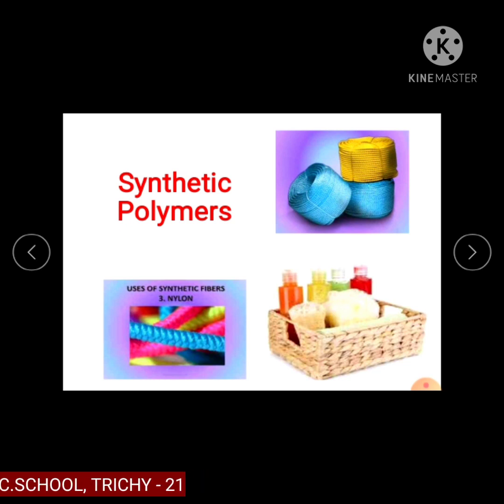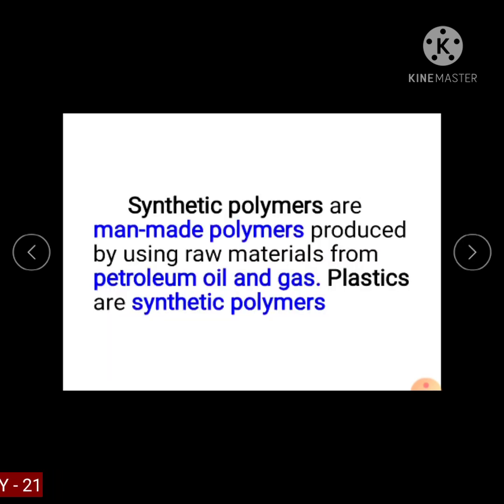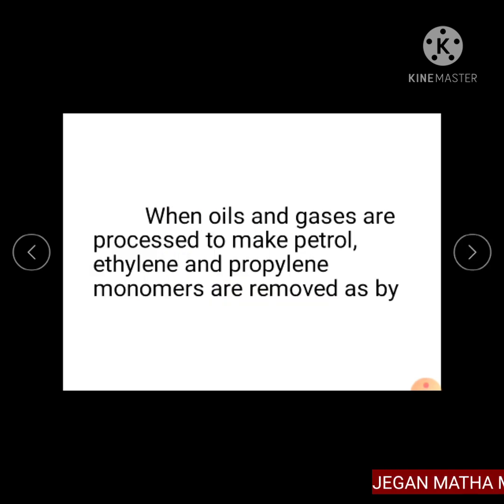Plastics are synthetic polymers. When oil and gas are processed to make petrol, ethylene and propylene monomers are removed as byproducts. We have already seen that polymers such as polyvinyl chloride, PVC, are made up of many monomers joined together.